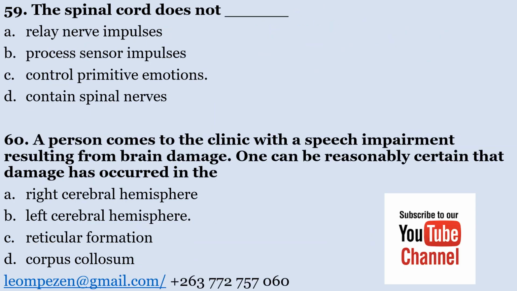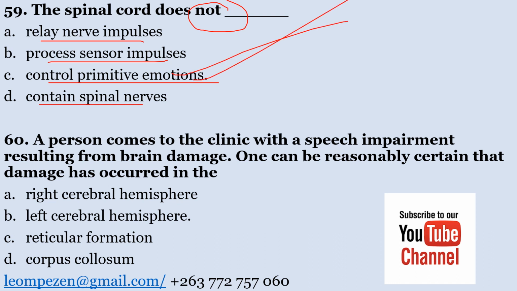The spinal cord does not A. Relay nerve impulses, B. Process sensory impulses, C. Control primitive emotions, and D. Contain spinal nerves. The spinal cord does not control primitive emotions.